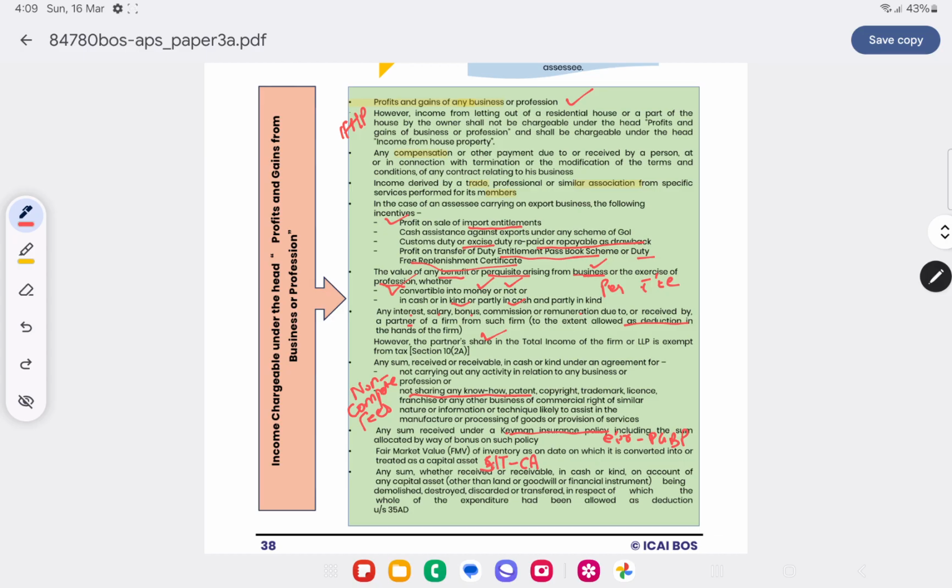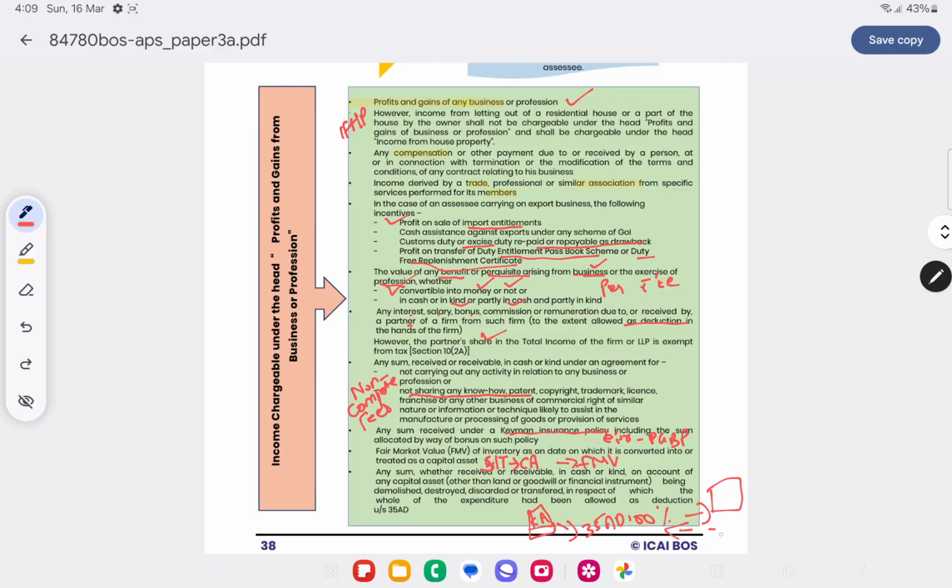Now, when stock in trade is converted to a capital asset, the FMV of the capital asset will be taxed as PGBP. Any sum, whether received or receivable in cash, on account of a capital asset: when we bought a capital asset and claimed 35AD deduction, 100% deduction, then when we are selling such capital asset, the entire proceeds will be taxed as PGBP.